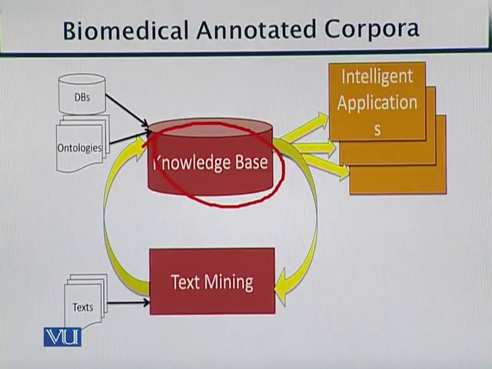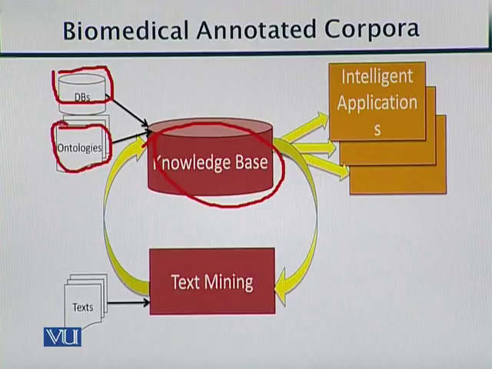That information can be at two levels. Number one level is different databases which are related to biological data. The other one is different ontologies, such as we previously mentioned, gene ontology, GO ontology, and different ontologies of biological domain. So both of these databases and ontologies are part of the knowledge base.